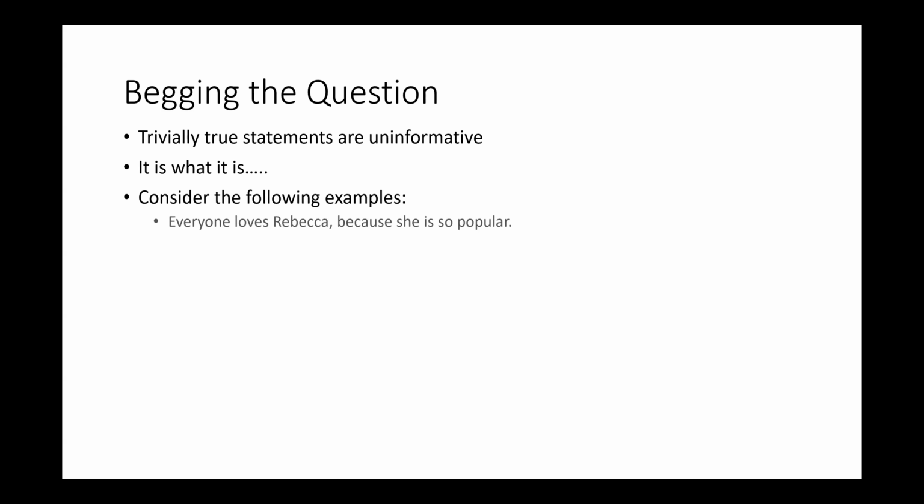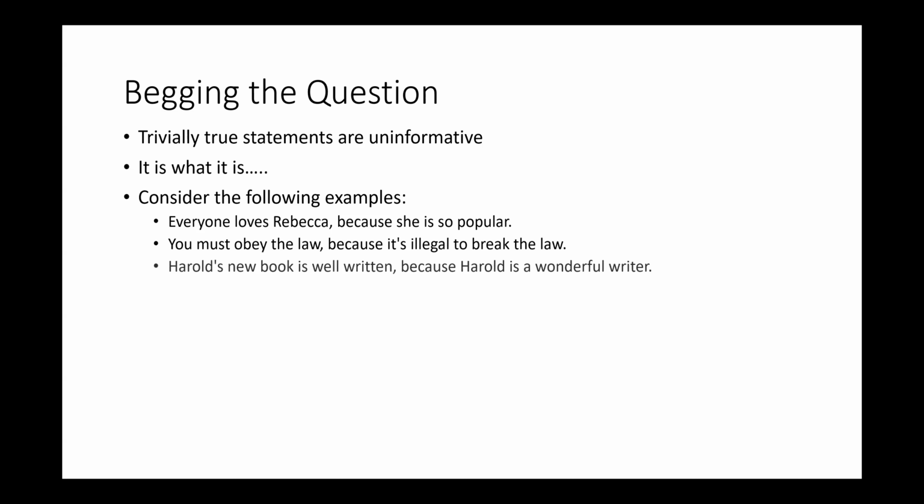Imagine that somebody says, well, everybody loves Rebecca because she's so popular. Well, that's not very informative. That's not very helpful. You're just sort of repeating yourself. Or if somebody says you must obey the law because it's illegal to break the law, that's just saying the same thing twice. It's being redundant. Or if you say Harold's new book is well written because Harold is a wonderful writer, that's just two different ways of saying the same thing. Or if somebody says America is the best place to live because it's better than any other place to live or any other country. Again, that's just uninformative.